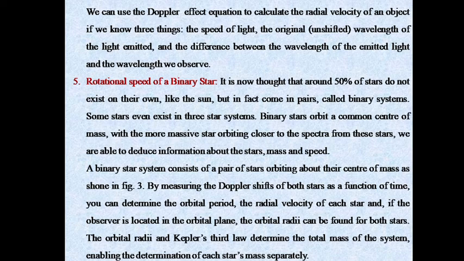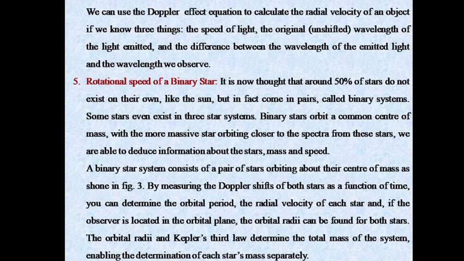Binary means two stars. It is now thought that around 50% of stars do not exist on their own like the sun, but in fact come in pairs called binary systems. Some stars even exist in three-star systems. Binary stars orbit a common center of mass, with the more massive star orbiting closer to it. From these stars, we are able to deduce information about the star mass and speed.